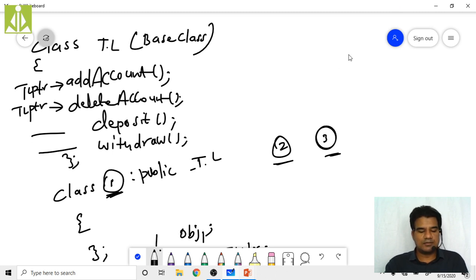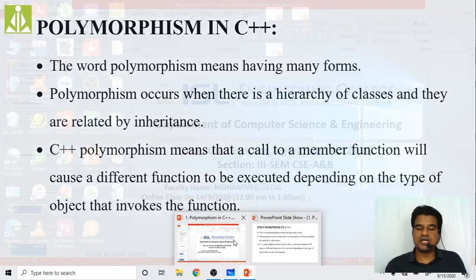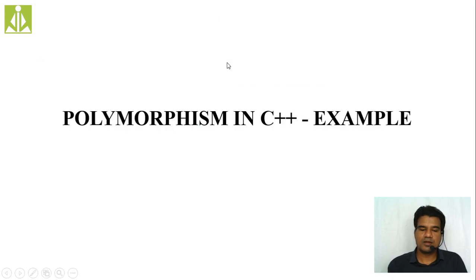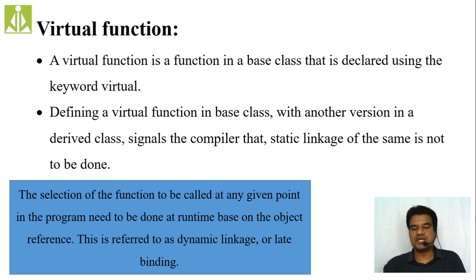To get that, we have the concept called virtual function. Virtual functions, instead of doing the binding at compile time, what we said, the linkage from the function call to the function body, we call it binding.